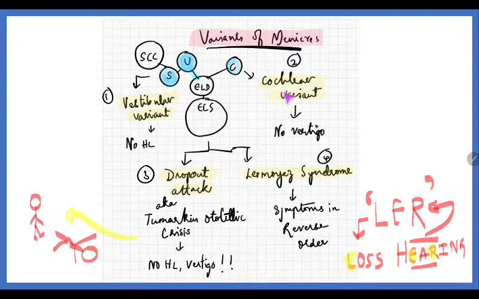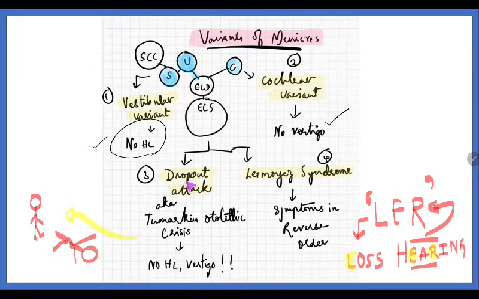Next, coming to the variants of Meniere's. Basically, if it occurs in the cochlea, then it is the cochlear variant. We know the cochlea is for hearing, so there will be no vertigo component in the patient. If it is occurring in the vestibular component, vestibular is for balance, so the person will have vertigo but will not have hearing loss. There will be sparing of cochlear function, right?